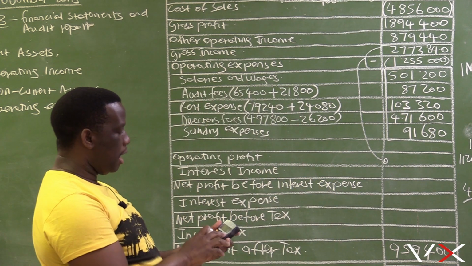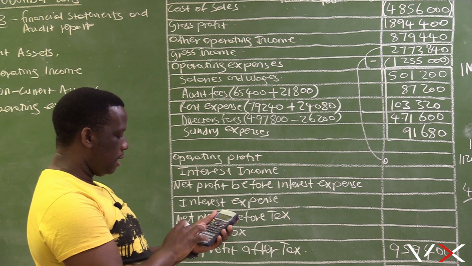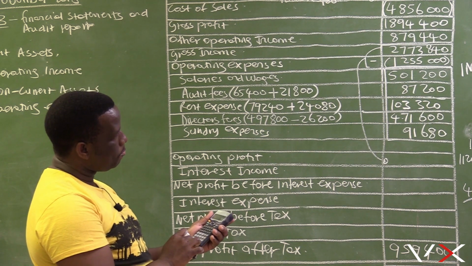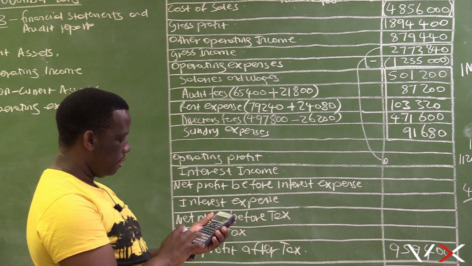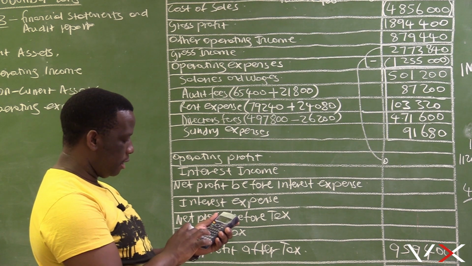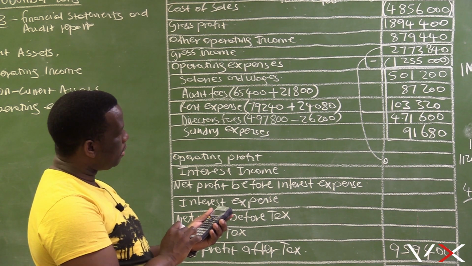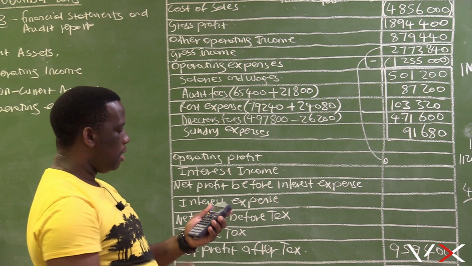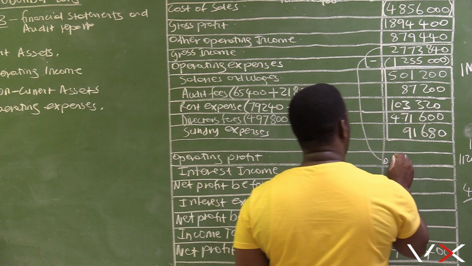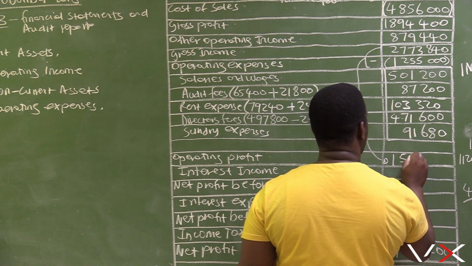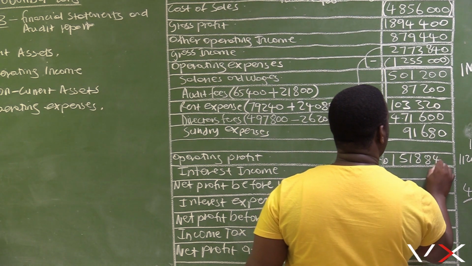So gross income, which is 2,773,840, minus 1,255,000 equals 1,518,840.